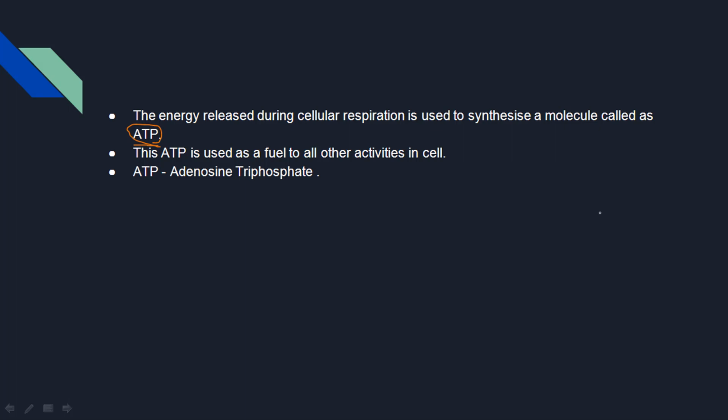This ATP is used as a fuel for all other activities in the cell. To carry on the other activities in the cell, we require this ATP, and this is the energy molecule which is released after the glucose has been broken down, right?